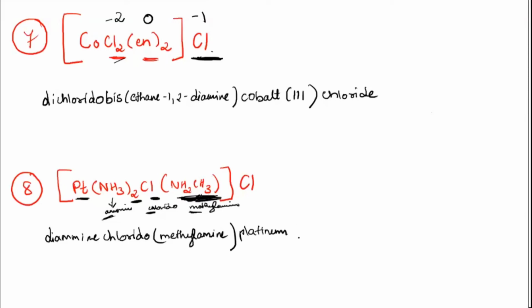And then you write the oxidation state. You can calculate the oxidation state. See here, NH3 molecule is neutral, so 0. This chloride is -1. This is again 0, and this chloride is -1. So -2 taken to the other side will give you +2. So platinum is 2 here. I'm not doing the calculation like X is equal to something, because by seeing the molecule only you should be able to tell. So directly I told you 2 is the oxidation state. And then outside you can see Cl, so chloride. Followed?